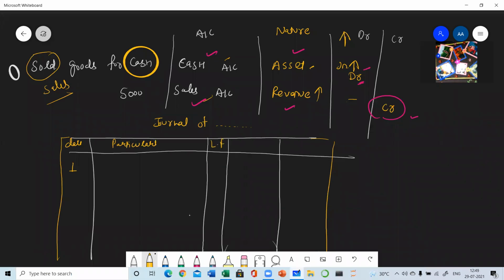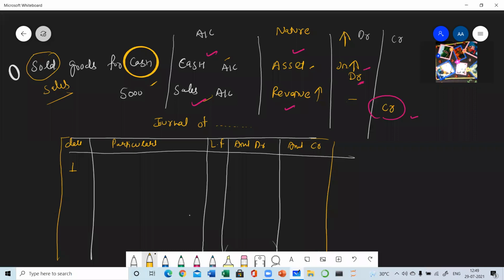Then LF for ledger folio, you have to learn the format. And the amount: debit amount or rupees, credit. So this table you need to prepare for each and every transaction. When you are in practice with the journal, then you need not make the table. In mind also you can decide which account is to be debited and which is to be credited. It is not necessary to prepare the table, but for beginners in the initial stage, it is always advisable to make this table for better clarity, for better understanding of the concept.